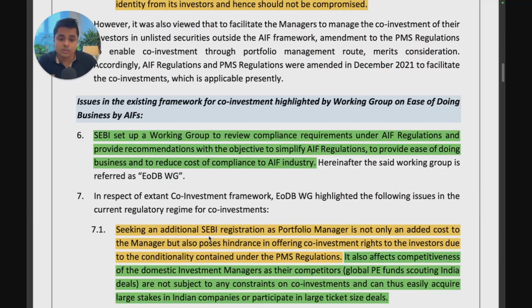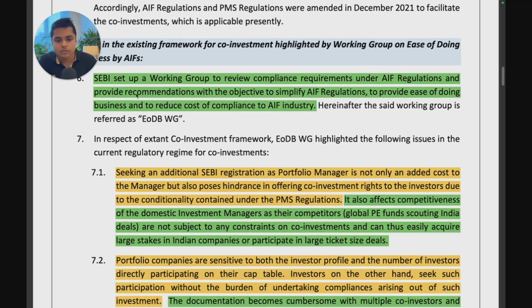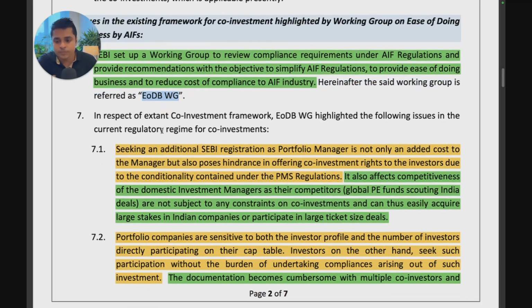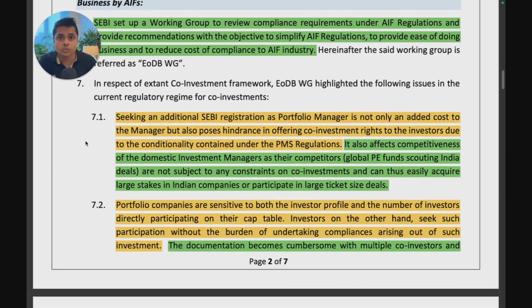So, what is the issue now? What are the issues in the current framework that SEBI is identifying, and why has SEBI now come up with this new co-investment vehicle structure? SEBI actually set up a working group to review compliance requirements under the AIF regulations and provide recommendations with the objective to simplify AIF regulations, to provide ease of doing business, and to reduce cost of compliance to the AIF industry. In respect of the current co-investment framework, the working group highlighted the following issues in the current regulatory regime for co-investments. So what are the issues they are identifying?